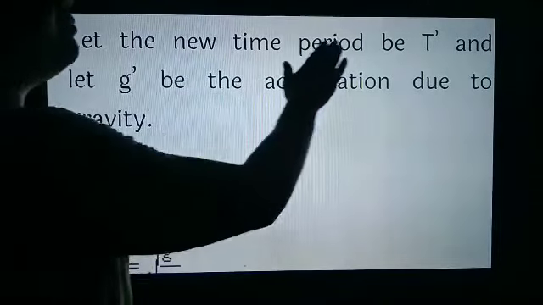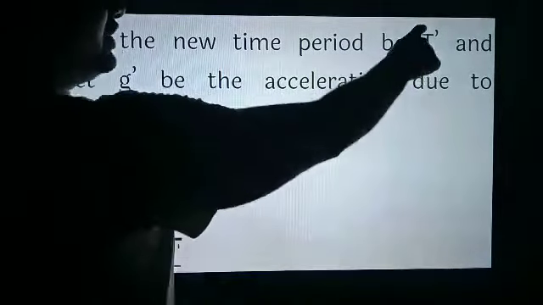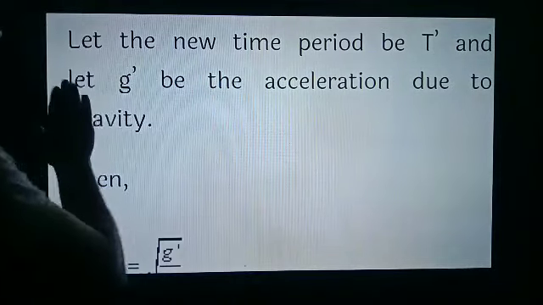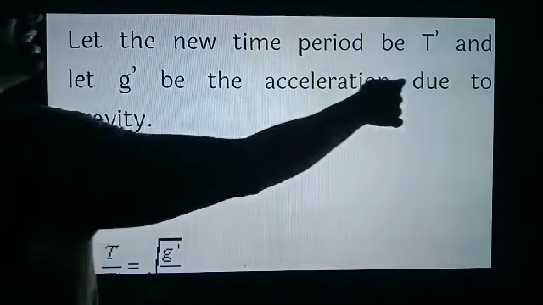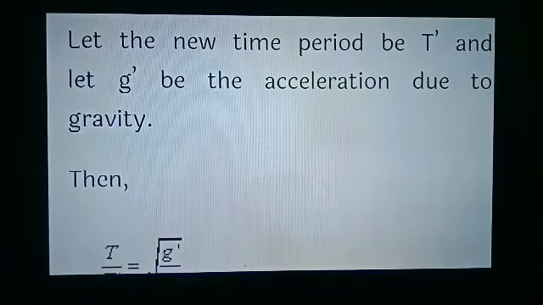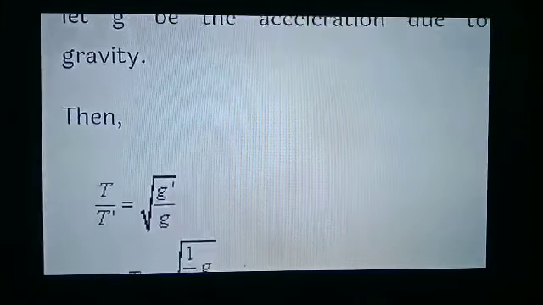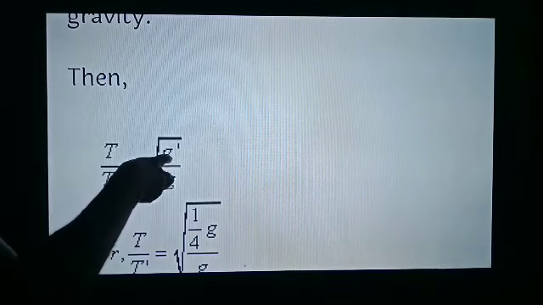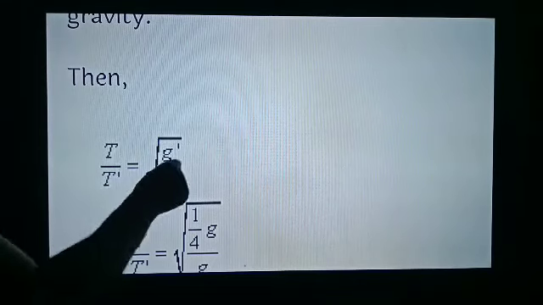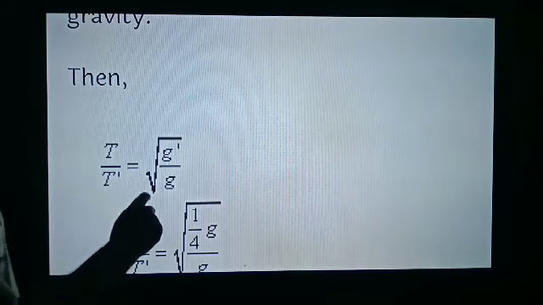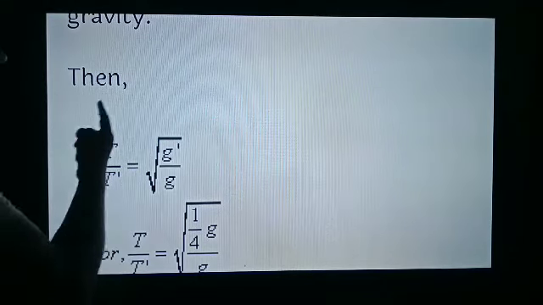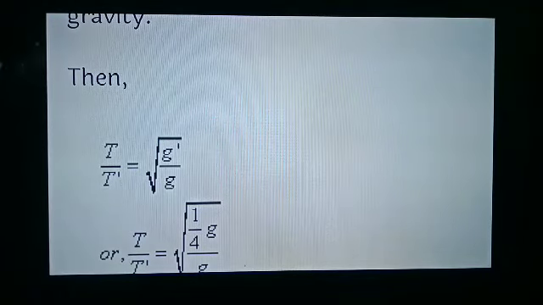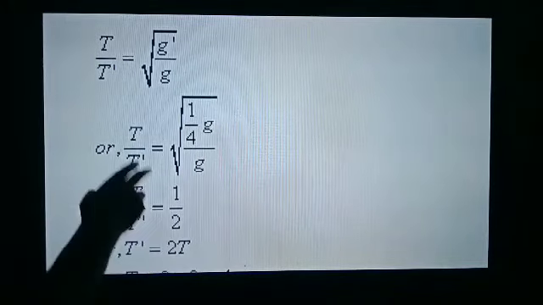Let the new time period be T dash, and let G dash be the acceleration due to gravity. We have a relation. Learn this relation. For two different time periods and for two different accelerations due to gravity, there is a relation: T upon T dash is equal to under root G dash upon G. Learn this formula.